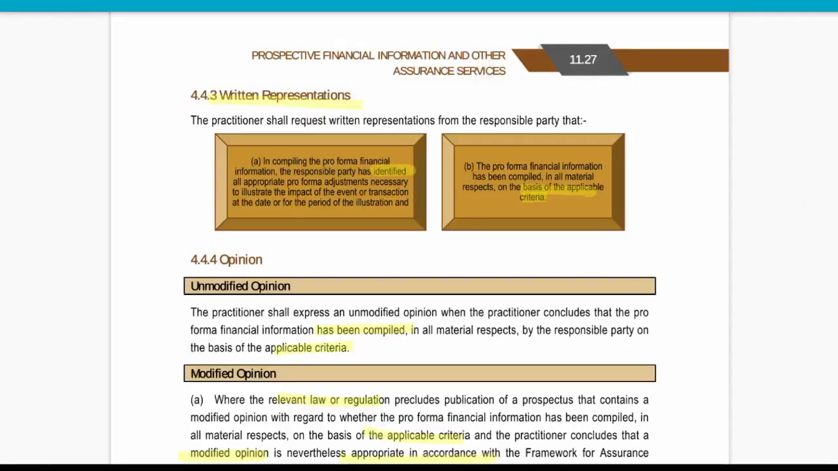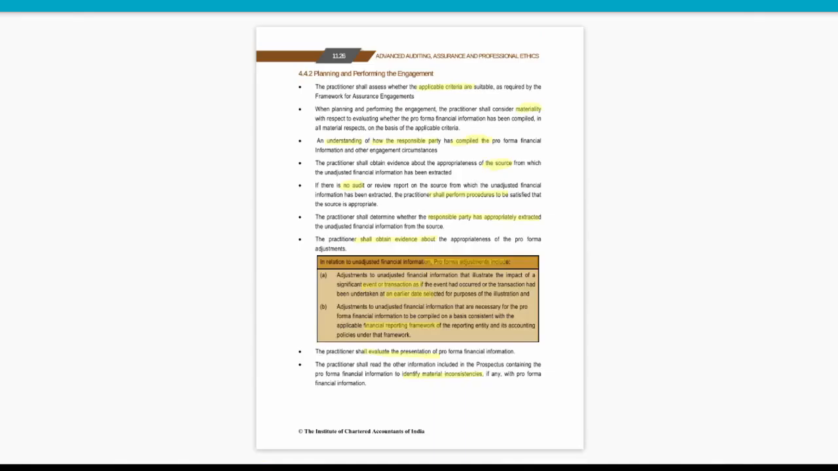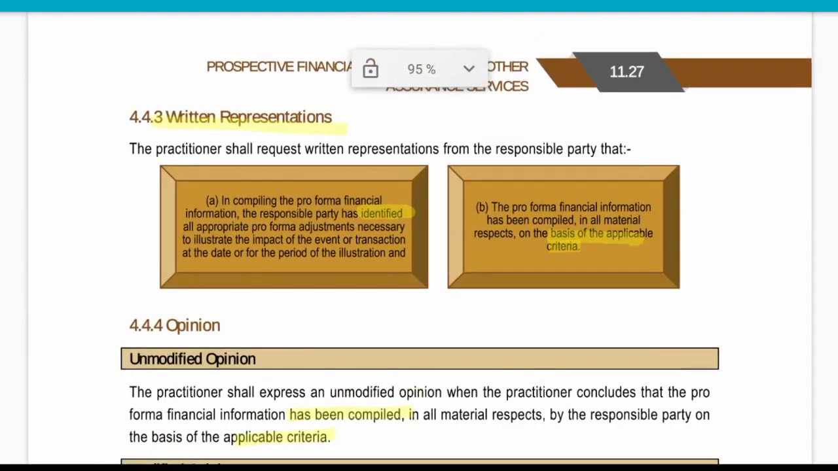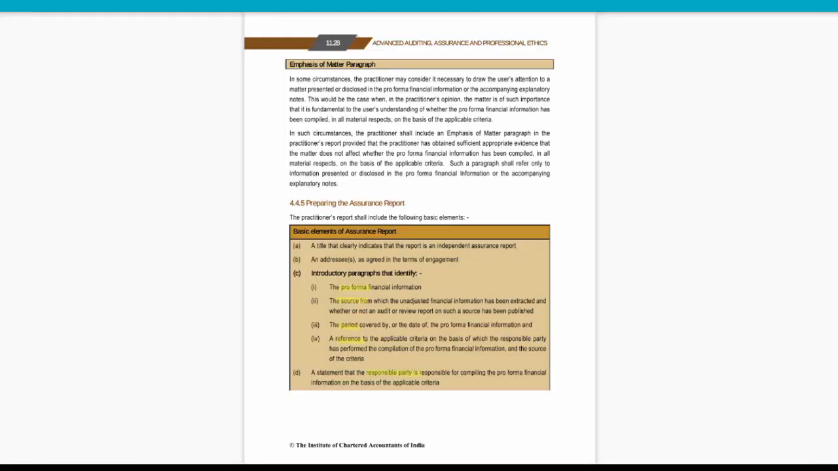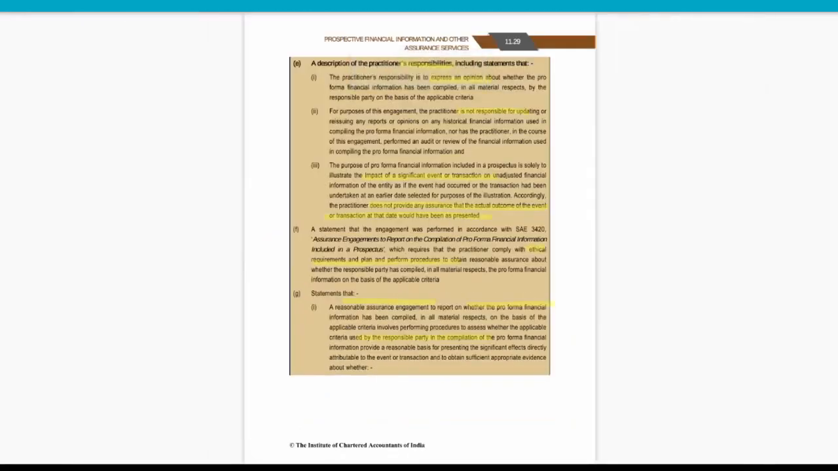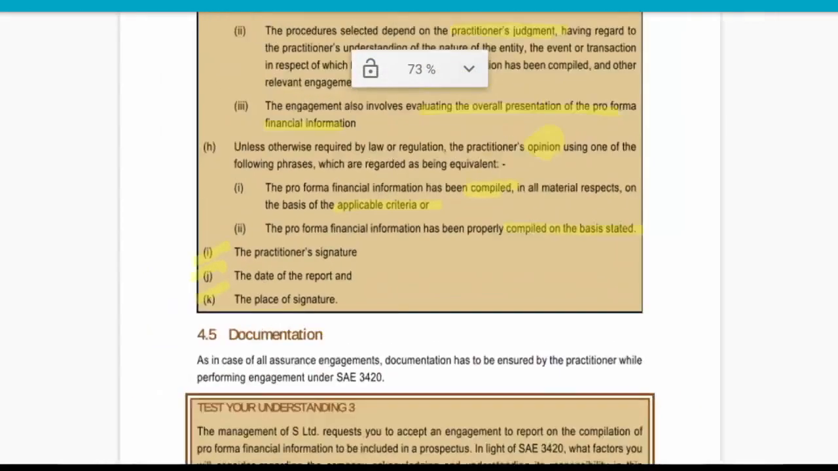Then we will do the planning. After planning, we will obtain written representation, opinion, and then reporting. After reporting, we will do the documentation.